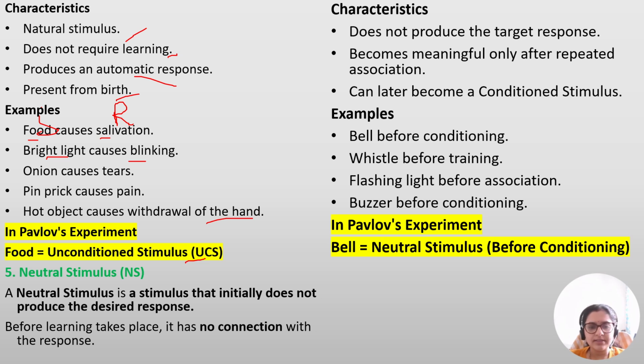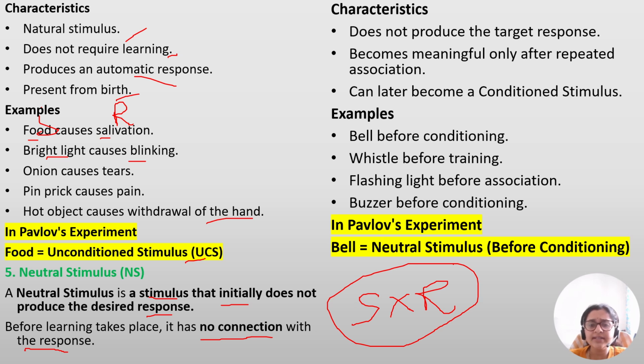Neutral stimulus is a stimulus that doesn't produce the desired response initially. Okay, that is a neutral stimulus. Before the learning takes place, there is no connection with the response. Even though the stimulus is given, there will be no response. That means, in one word, neutral stimulus is stimulus without response. You have to remember this.